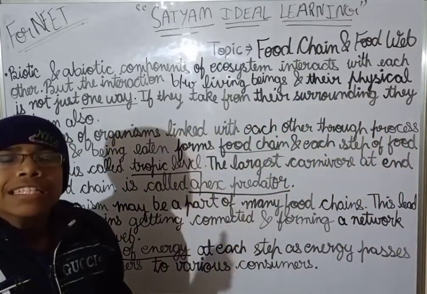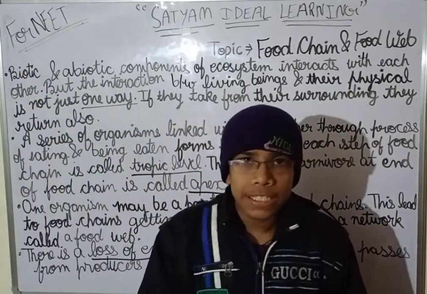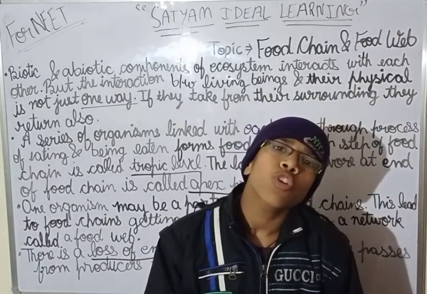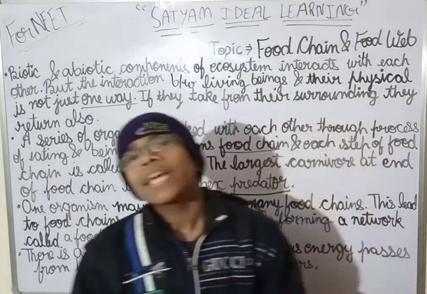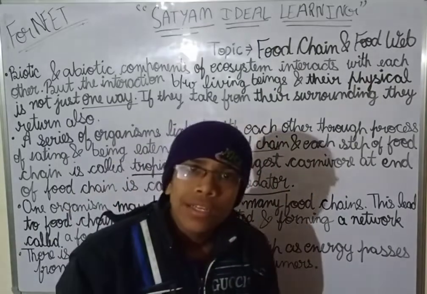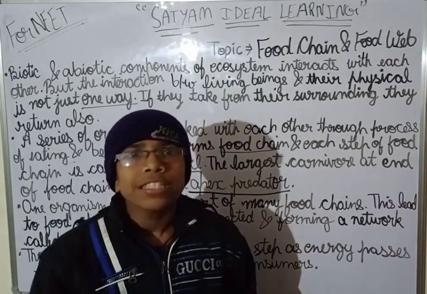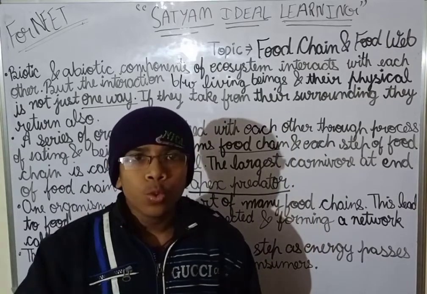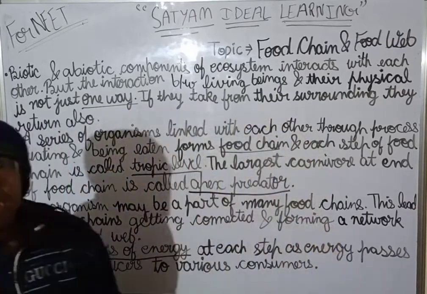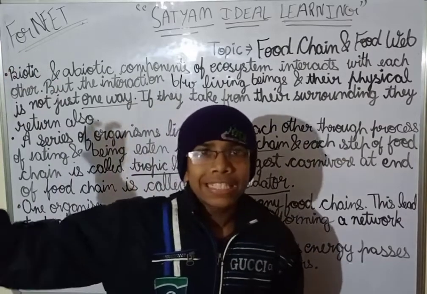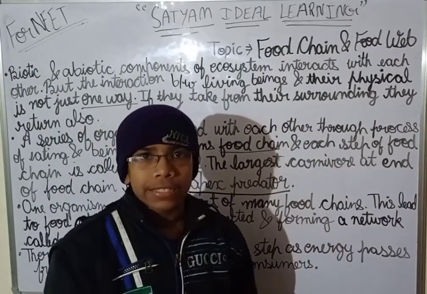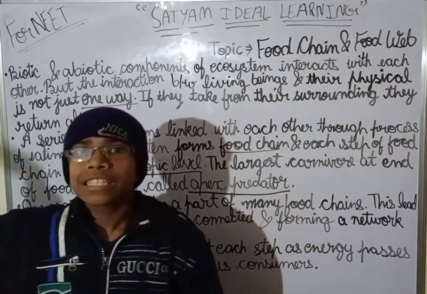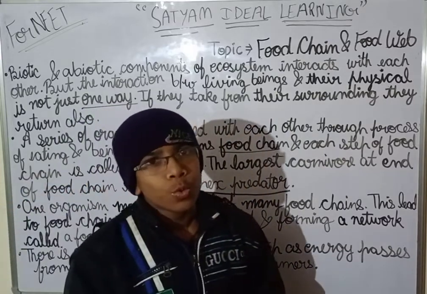So sun is the main source of energy. Why is sun the main source of energy? Because if the solar energy is not there, food will not be made. And this is how the process is going on. So the solar energy will help in the making of food. Okay. So sun is the source of energy for all the food chains, because solar energy is converted into the chemical energy of food.